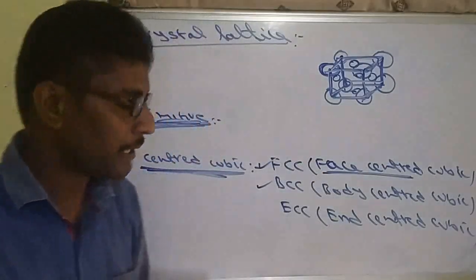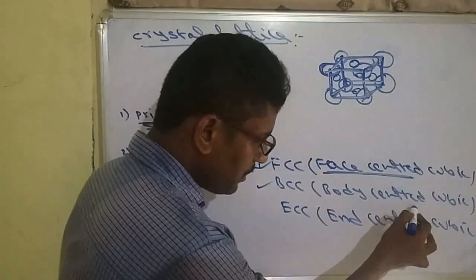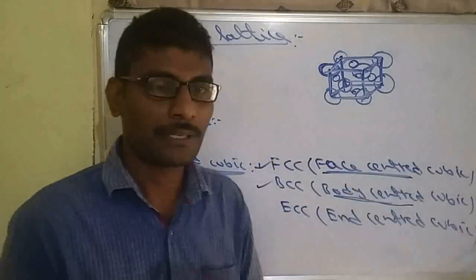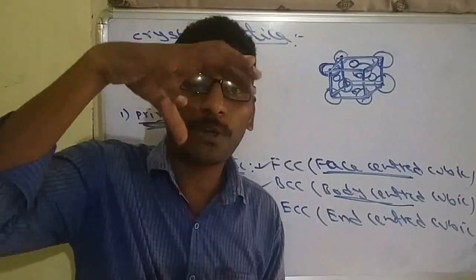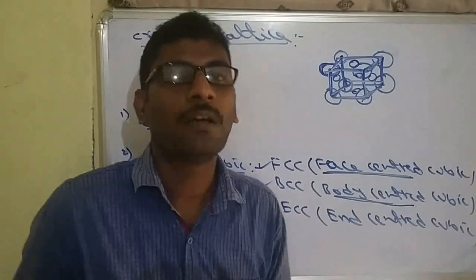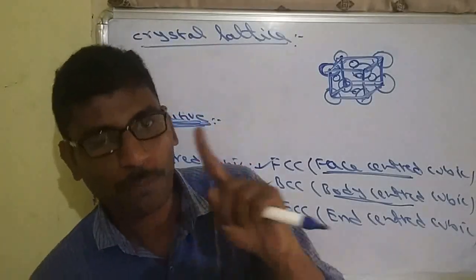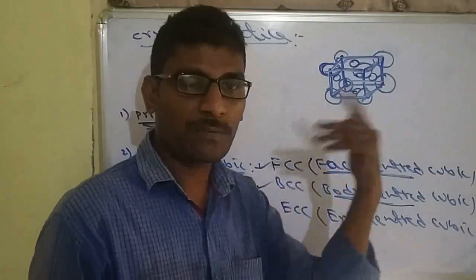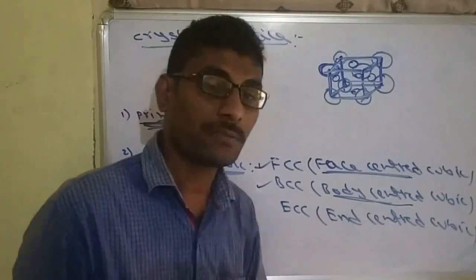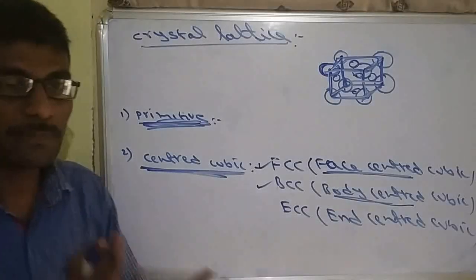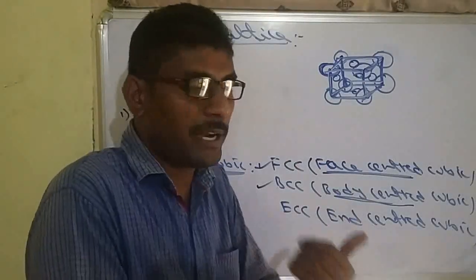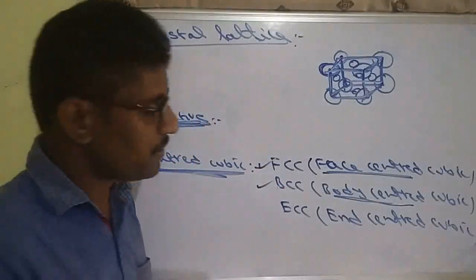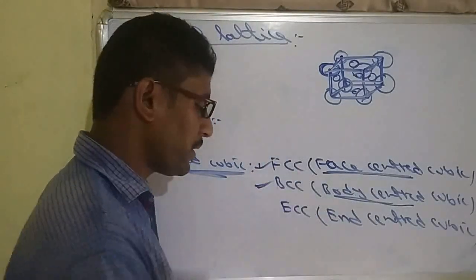Next one is BCC. BCC means body centered. What does body center mean? Along with corners, the body center of the cube has a particle, and that is called body center. So body center means only one body for the cube, so only one particle. So 8 corners plus one body, the number of lattice points will be 9. I am just explaining the positions only. Lattice point means position. 8 corner positions and one body center position. Total 9 positions, 9 lattice points.